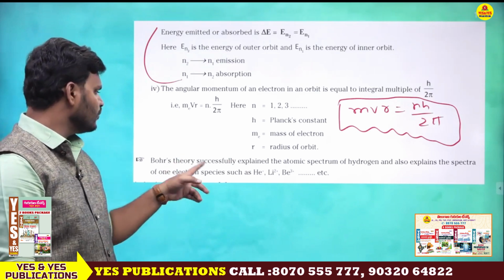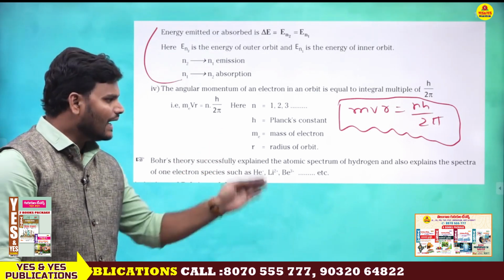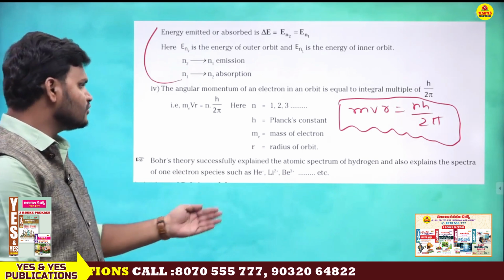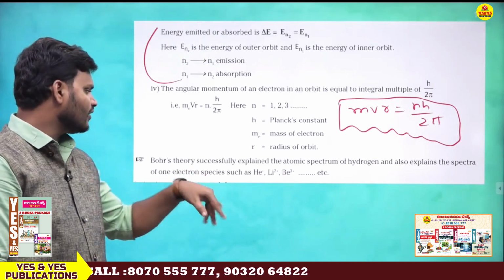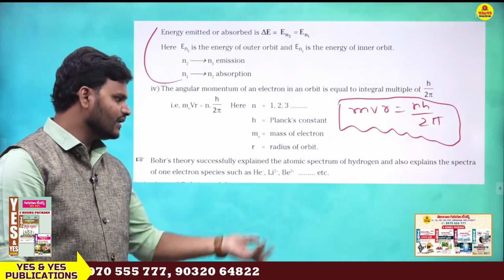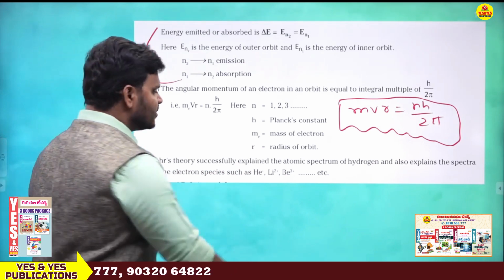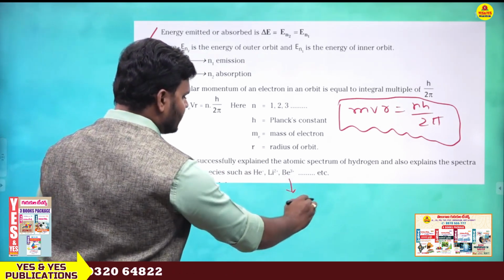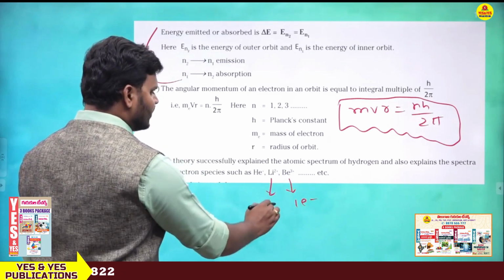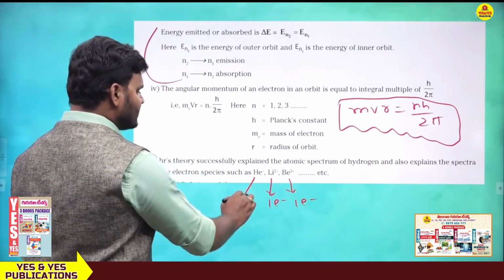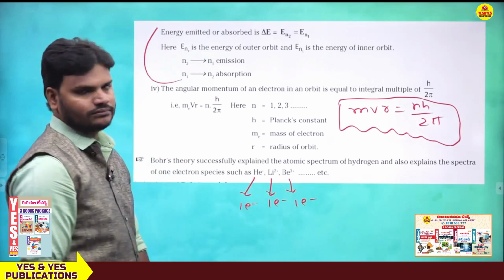Next important point, Bohr's theory successfully explained the atomic spectrum of hydrogen, and also explained the spectra of one-electron species such as He plus, Li2 plus, Be3 plus. So Be3 plus contains how many electrons? Only one electron. Li2 plus contains how many electrons? Only one electron. He plus contains how many electrons? Only one electron. Is it clear?